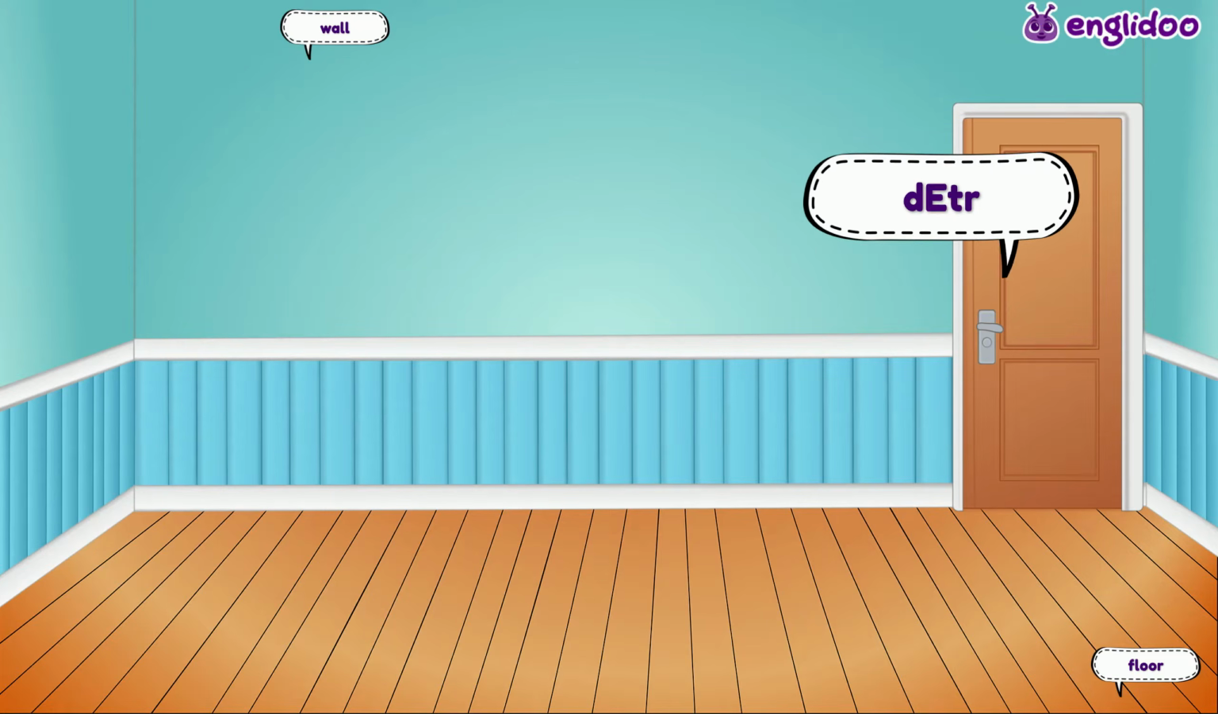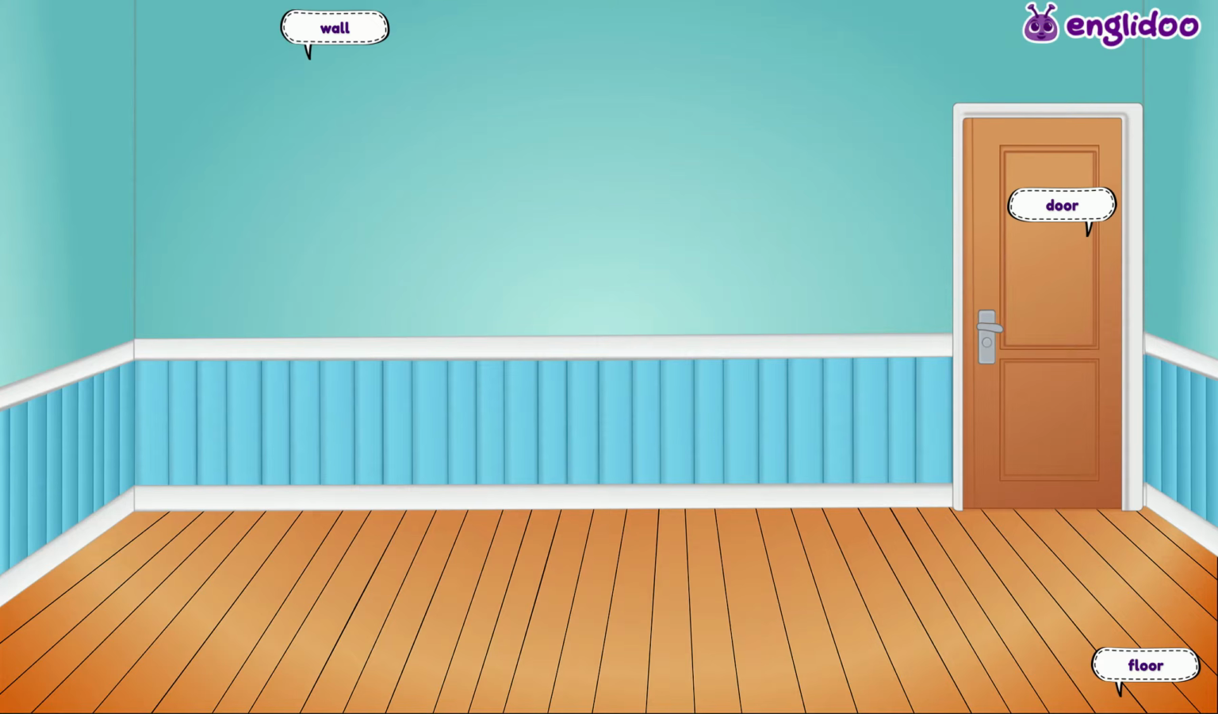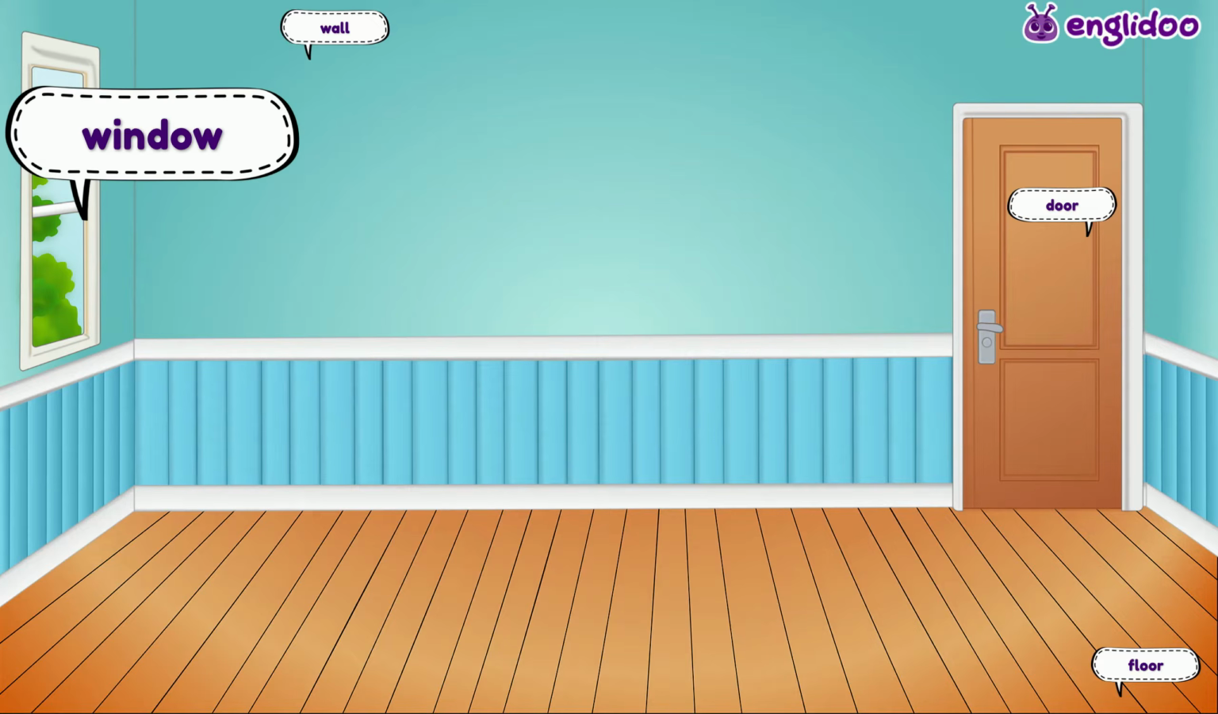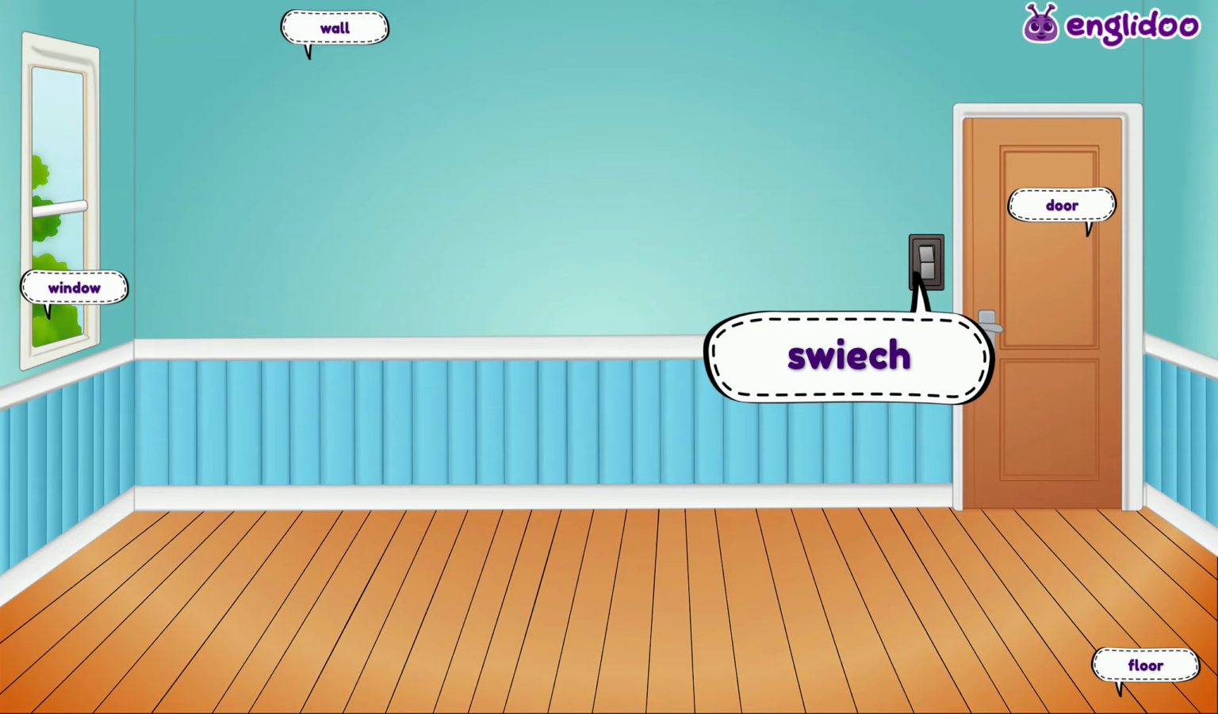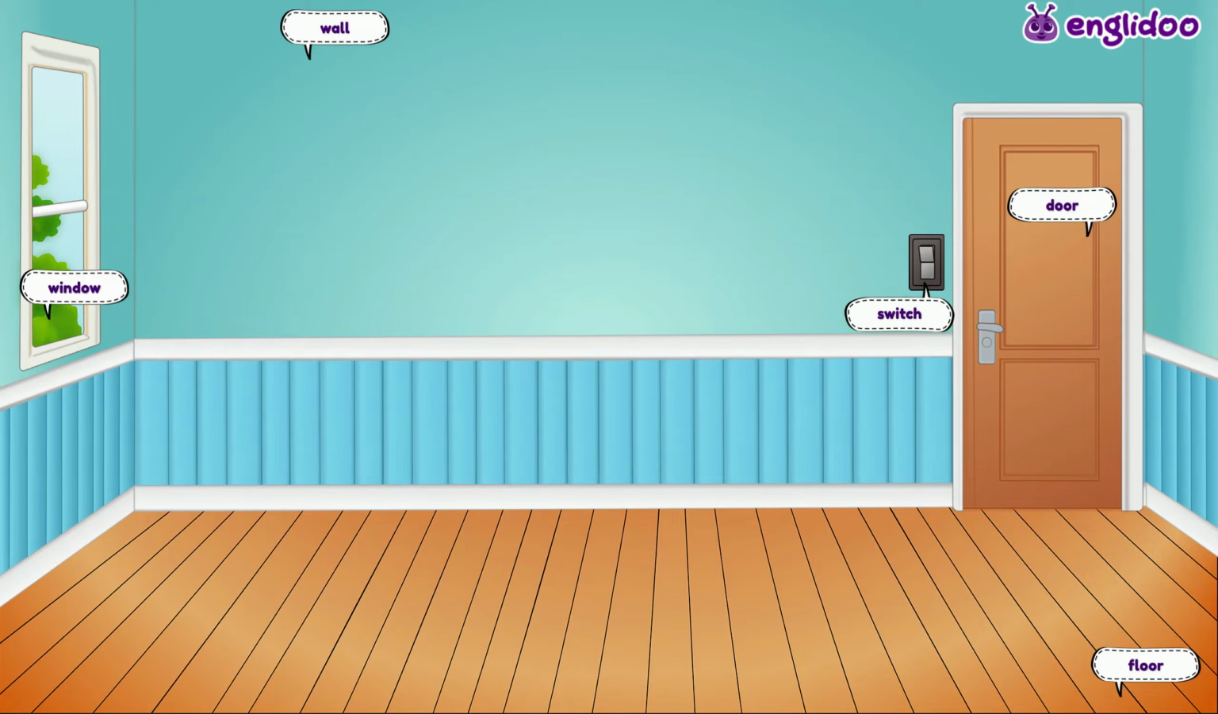Here's the door. Say door. Yes, super! Now a window. Say window. Excellent! And here is the switch for the lights. Say switch. Wow, you are so smart!